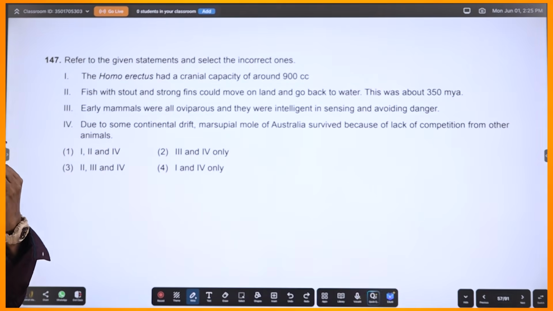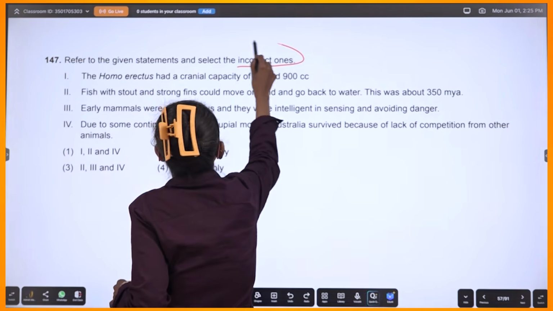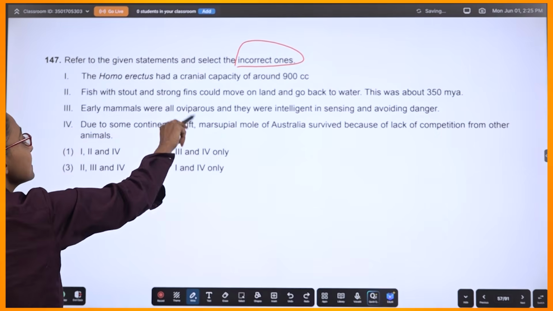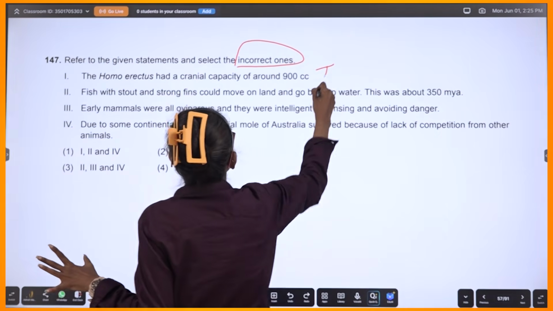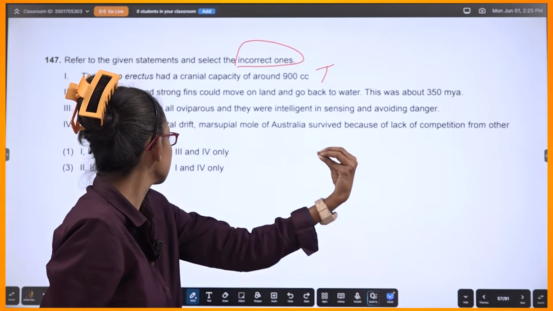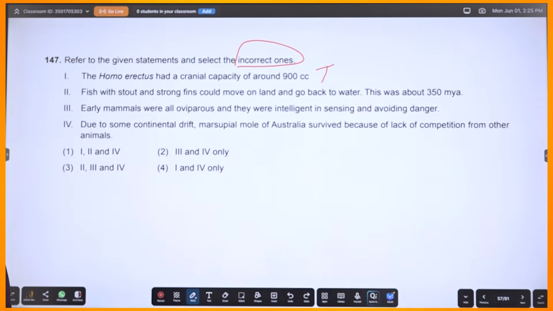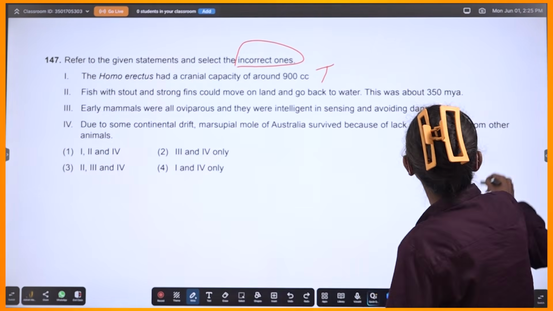Now let's come to this. Okay. So what does it say? You have to identify the incorrect ones, correct? Homo erectus had a cranial capacity, true. Fish with stout and strong fins could move on land and go back to water. Yes, because they can overcome the water resistance.